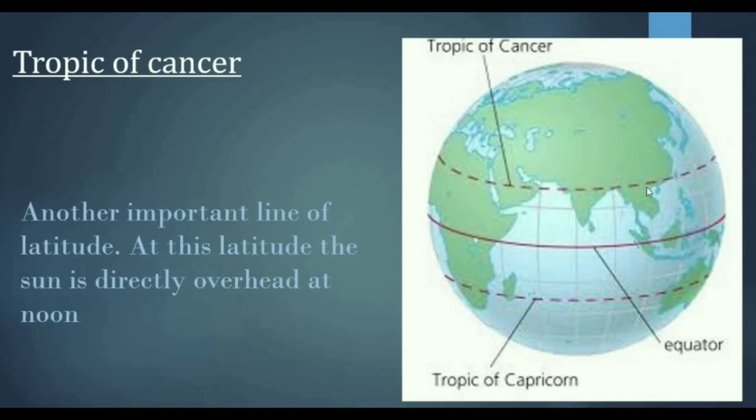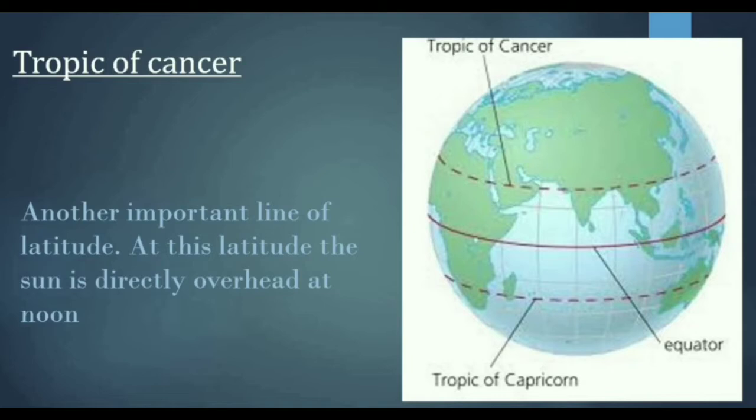You see, this line is the farthest point north of the equator at which the sun can be seen directly overhead. If we move beyond this line, we cannot see the sun directly overhead at any point. So this region experiences dramatic seasonal and climatic changes only because of Earth's tilt.